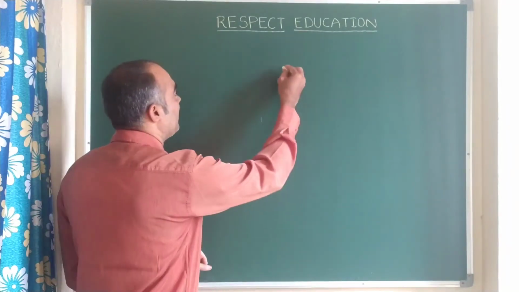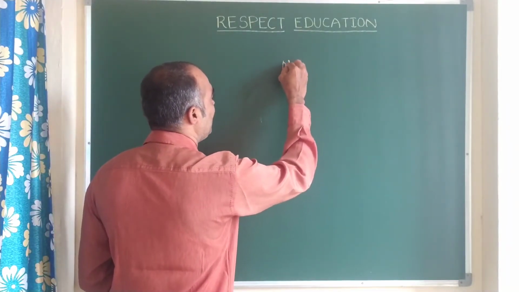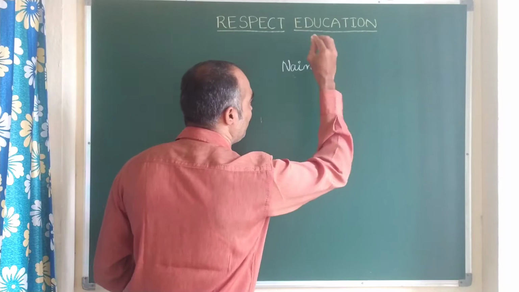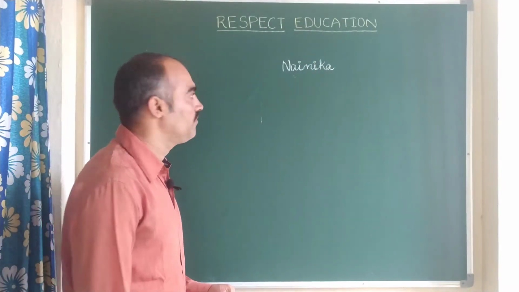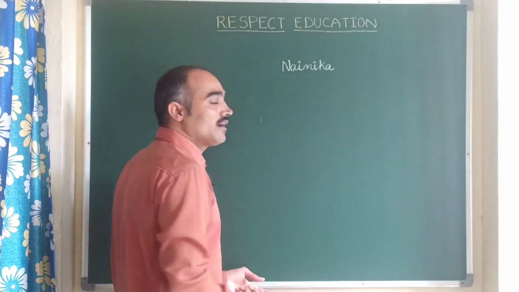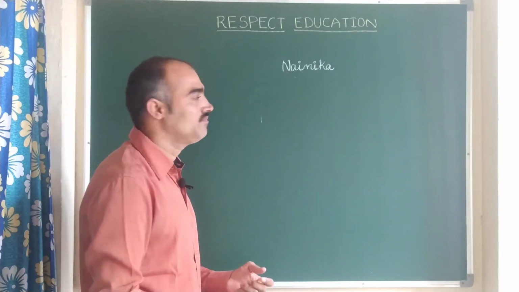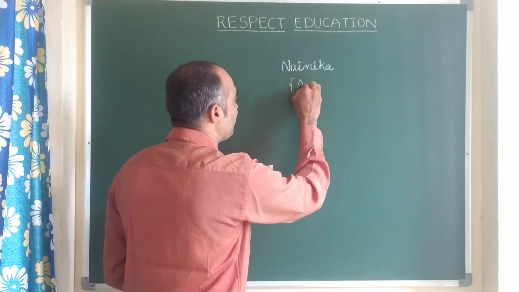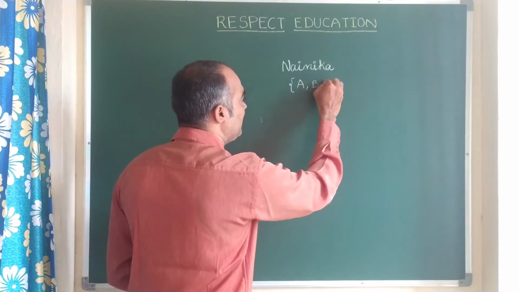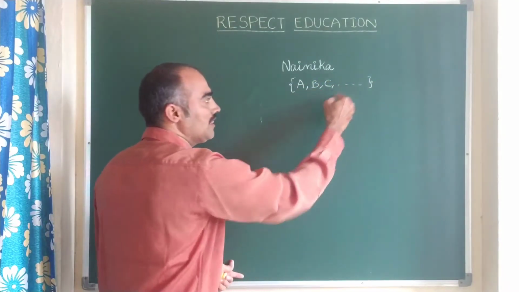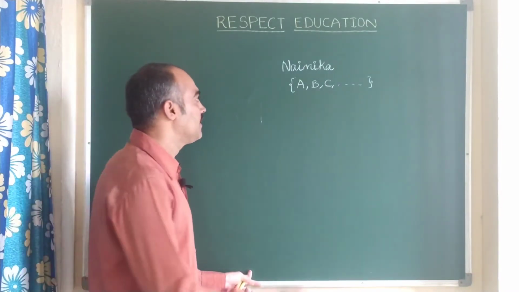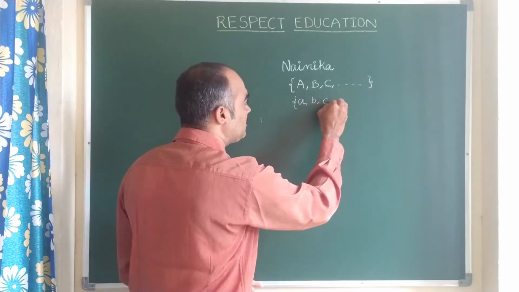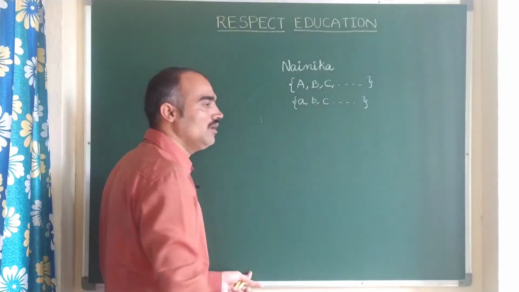Okay, let us see. There is a girl named Nainika. She has joined class 1, the first standard. When she goes to class, the teacher starts from A, B, C, and so on. What do we call them? They are alphabets, right? After learning these, she will be taught small a, small b, small c, and so on. These are also alphabets.